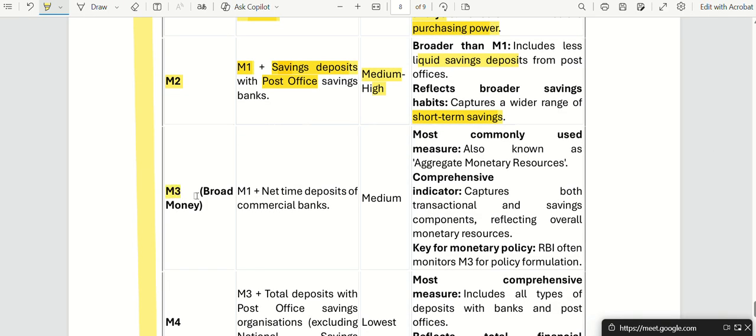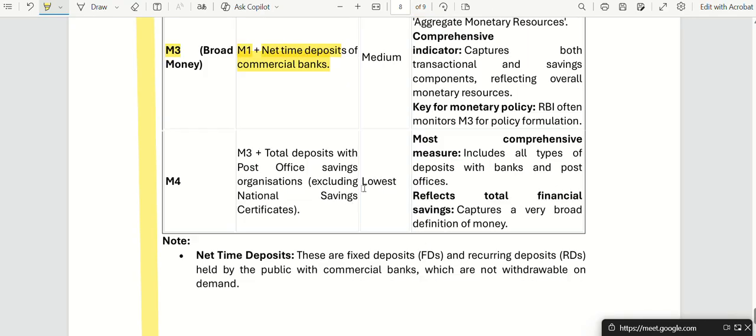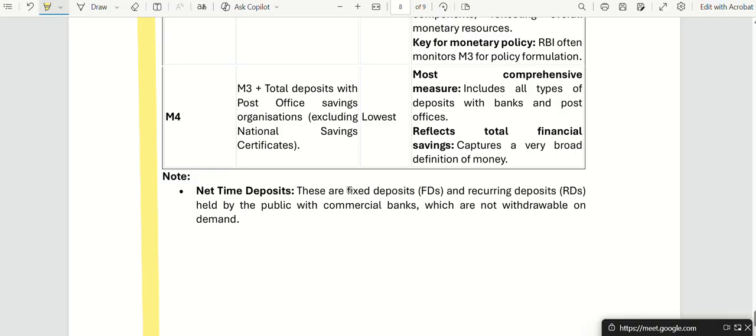Broad money, M3. M1 plus net time deposits of commercial banks. What is net time deposits? Net time deposits are fixed deposits or recurring deposits.